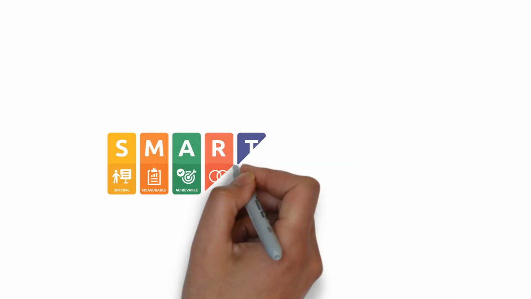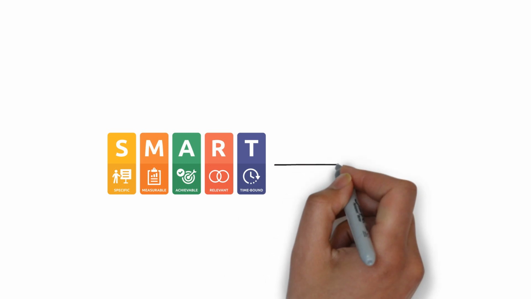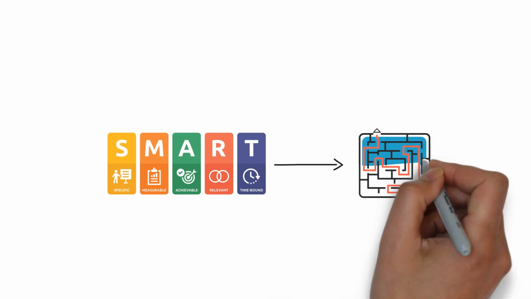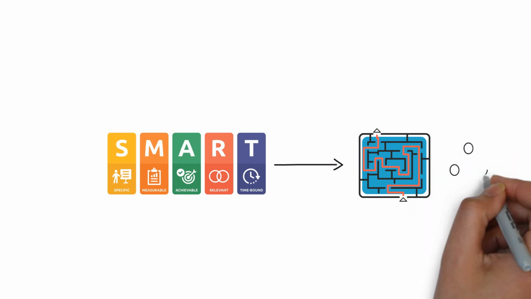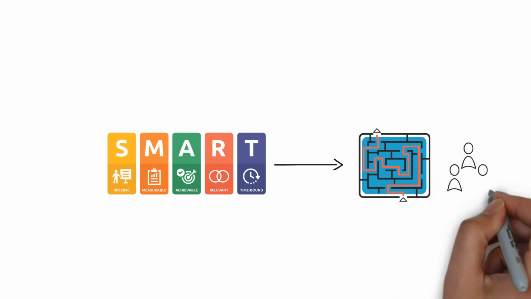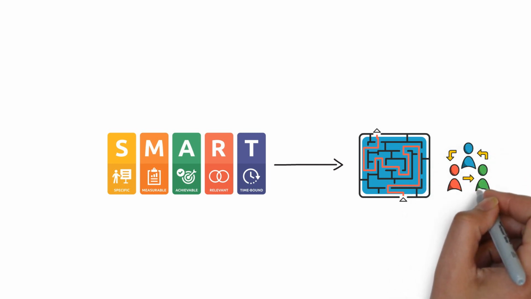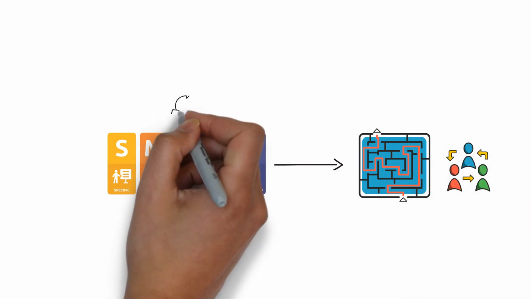Once you have set a SMART goal, it is important to develop a plan of action to achieve it. This plan should include a detailed list of steps that you will take to achieve your goal, as well as deadlines and milestones to help you stay on track. It is also important to set up a system of accountability, whether it be through regular check-ins with a coach, mentor, or accountability partner, or through the use of a goal tracking app or tool.